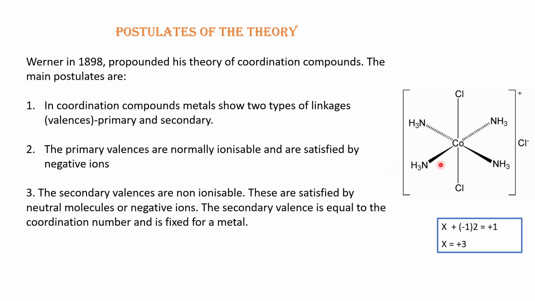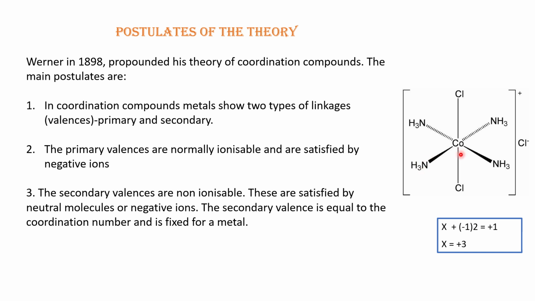Now secondary valency is satisfied by both neutral molecules and negative ions. So here cobalt has coordinate covalent bonds with 4 neutral ammonia ligands and 2 chloride ions. The number of coordinate covalent bonds made by the cobalt ion with its ligands will determine the secondary valency.